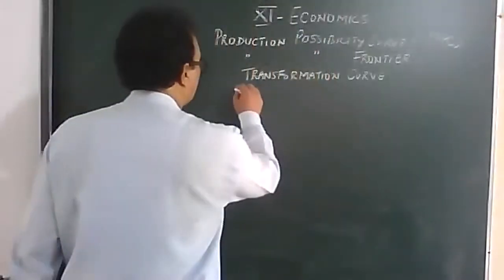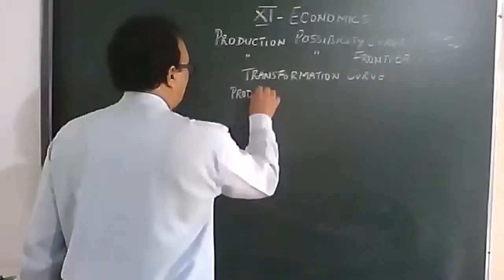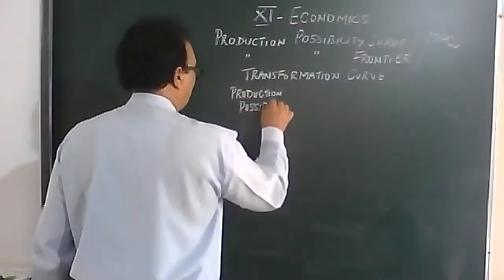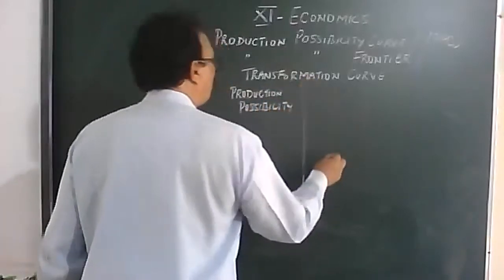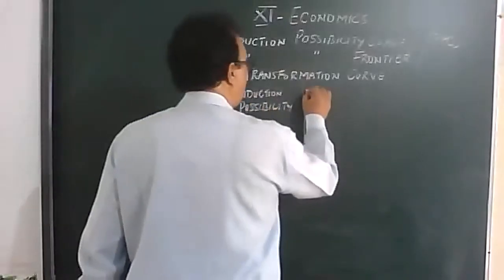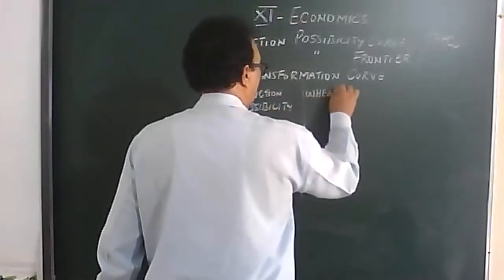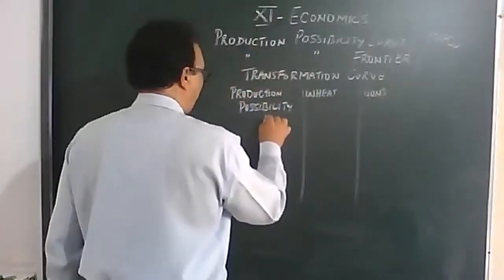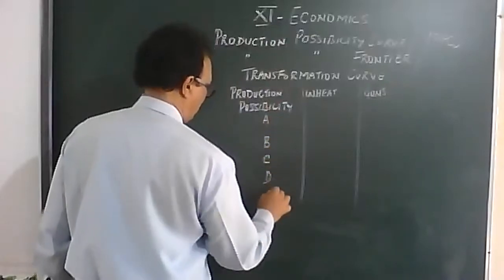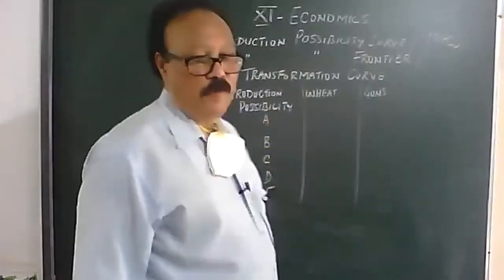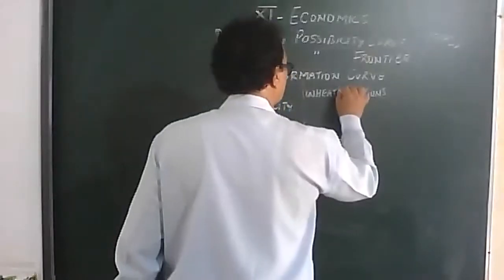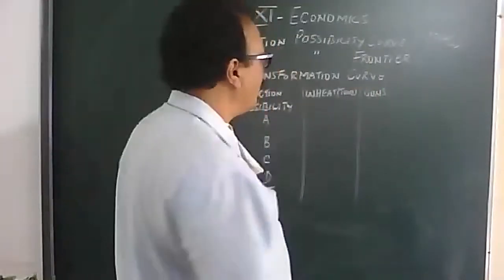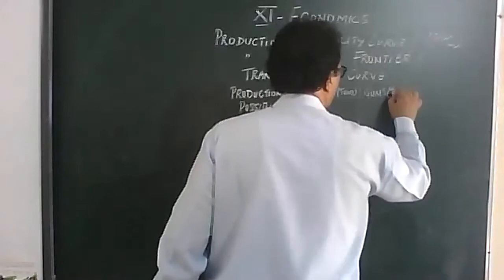For example, production possibility. We need two goods. Let's take one consumer good like wheat, and one we will take a capital good, let's say guns. We'll take 5 possibilities. These are in tons, and these are in thousands.